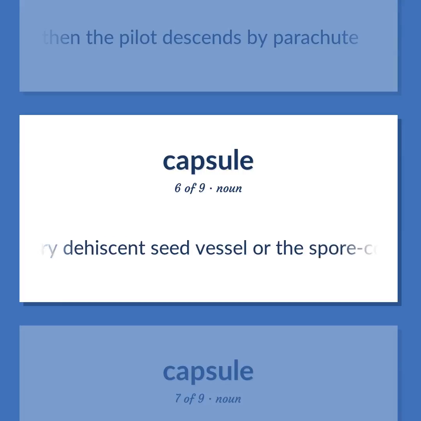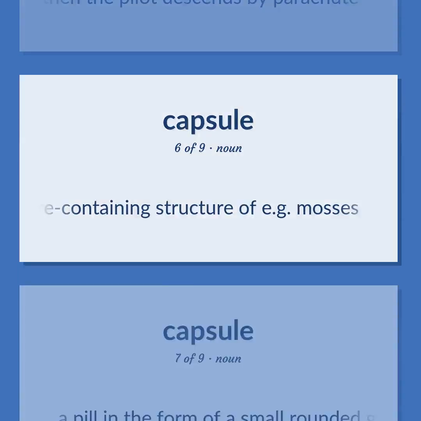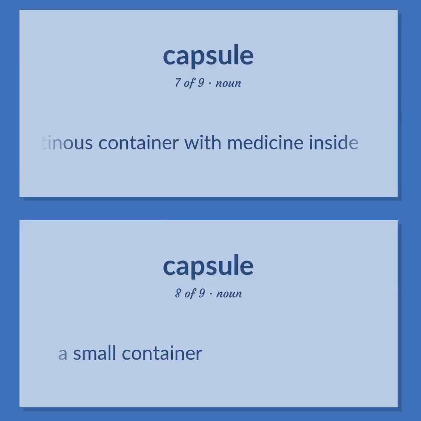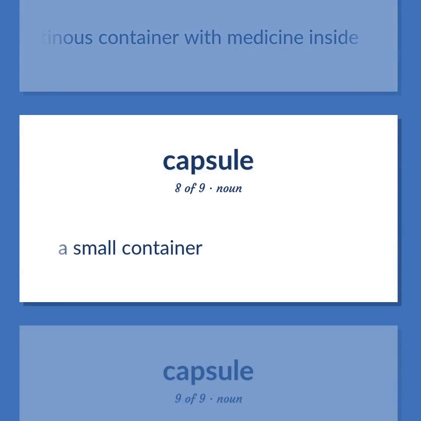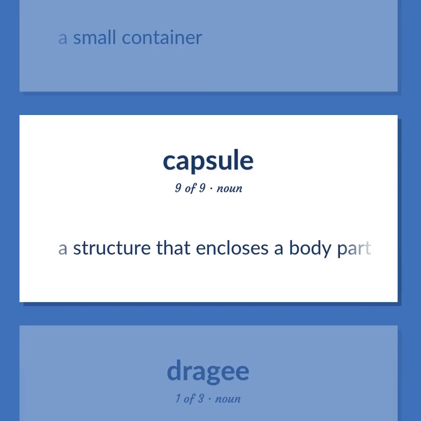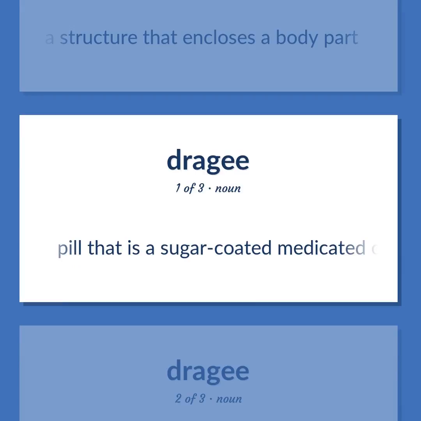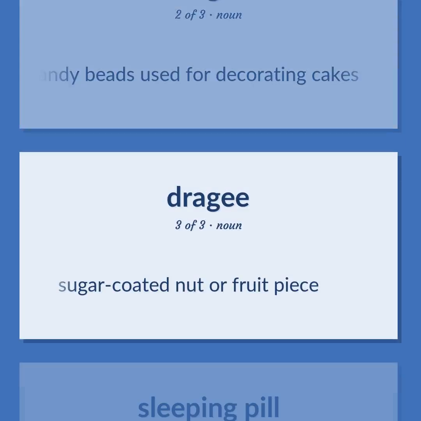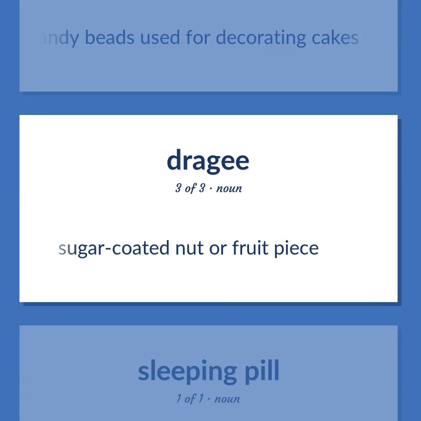A dry dehiscent seed vessel or the spore containing structure of, e.g., mosses. A pill in the form of a small rounded gelatinous container with medicine inside. A small container. A structure that encloses a body part. Pill that is a sugar-coated medicated candy. Silvery candy beads used for decorating cakes. Sugar-coated nut or fruit piece.